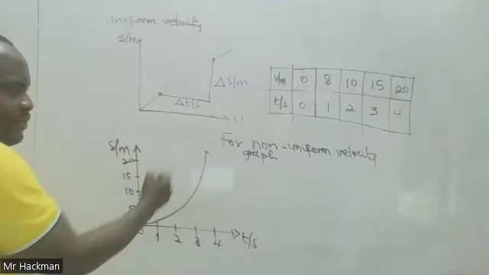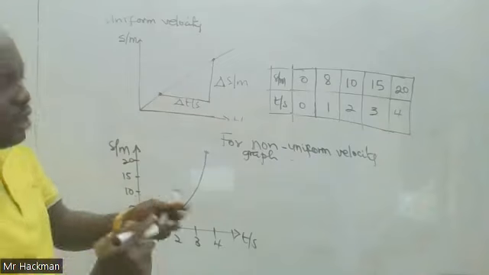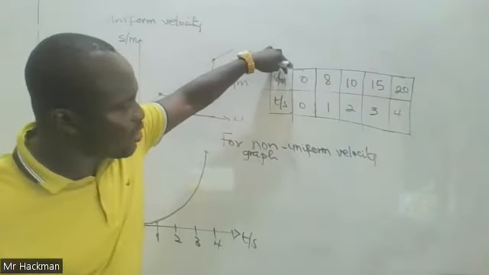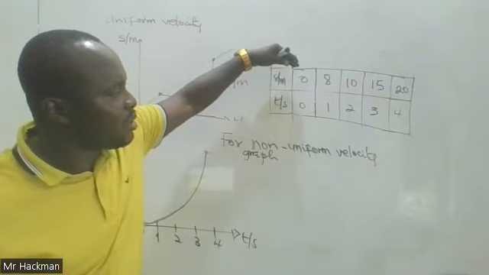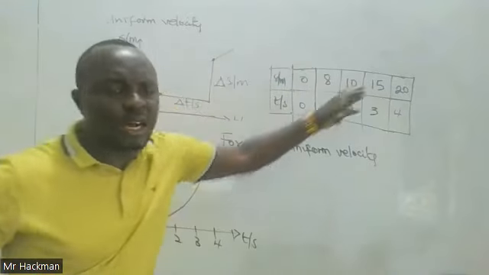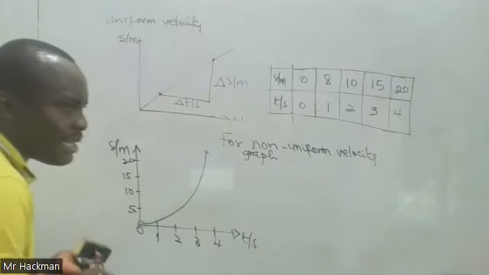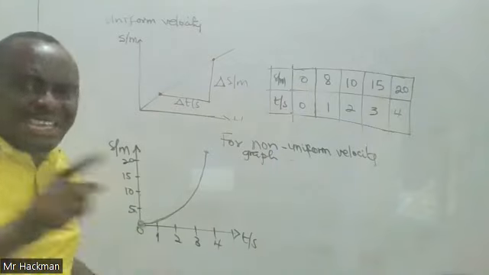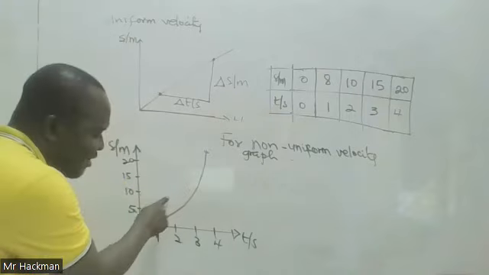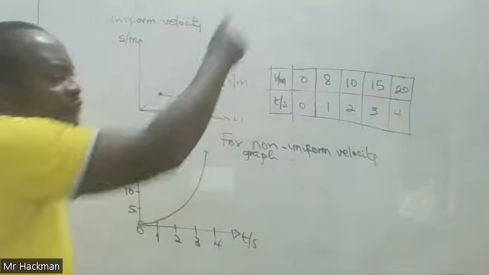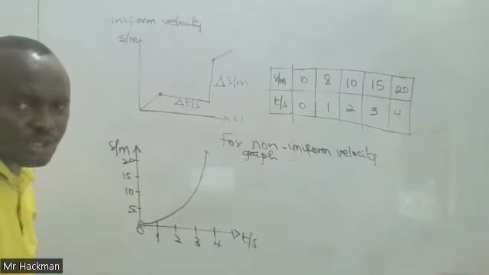When you have the distance covered or displacement by the body not within equal intervals, the graph gives you a curve. Now, because it's a curve, you can't find a uniform slope for the whole graph or motion.